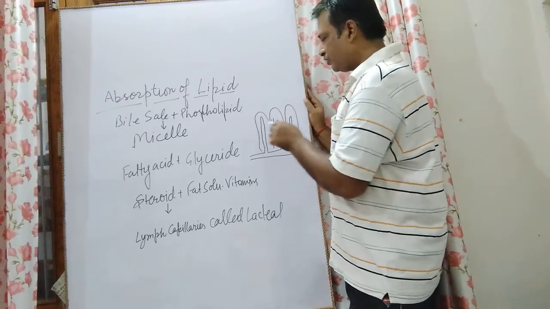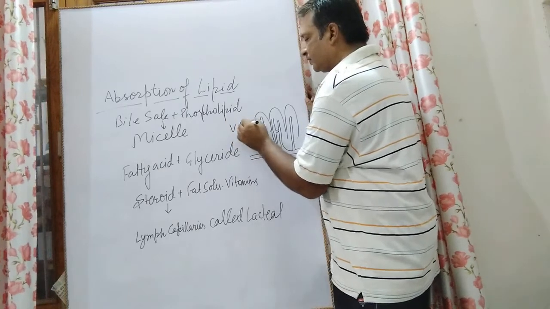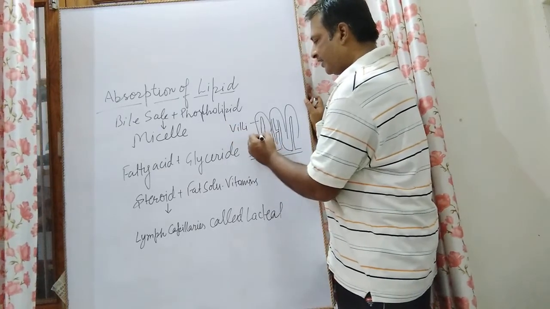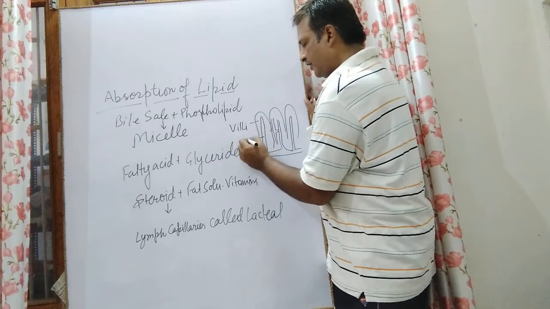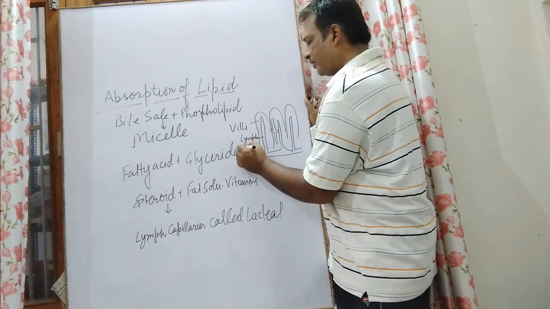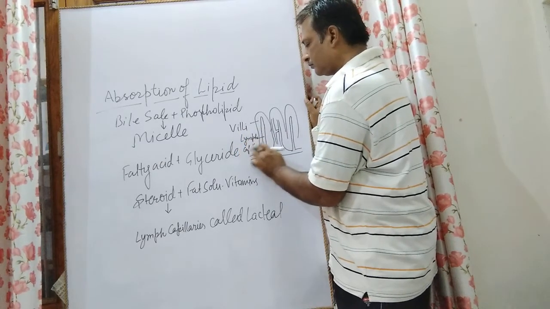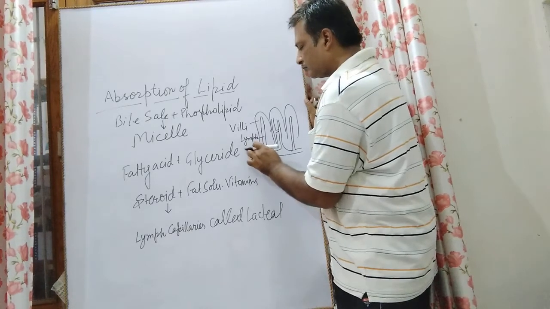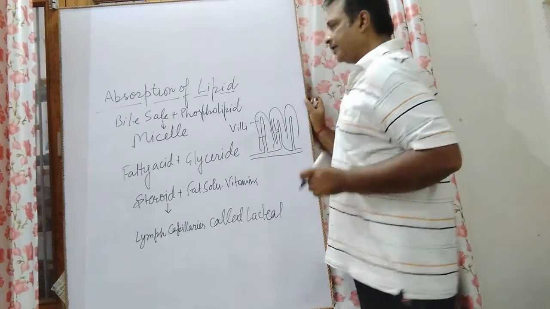The structure is known as villi. It is a finger-like structure, and inside the villi there is a lymph vessel or capillary present.